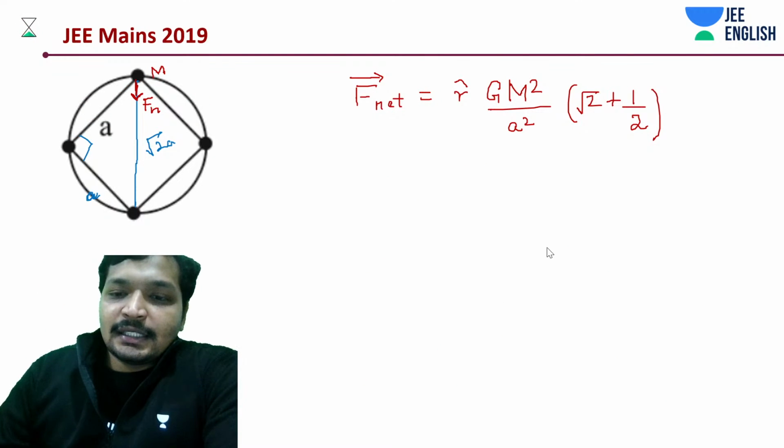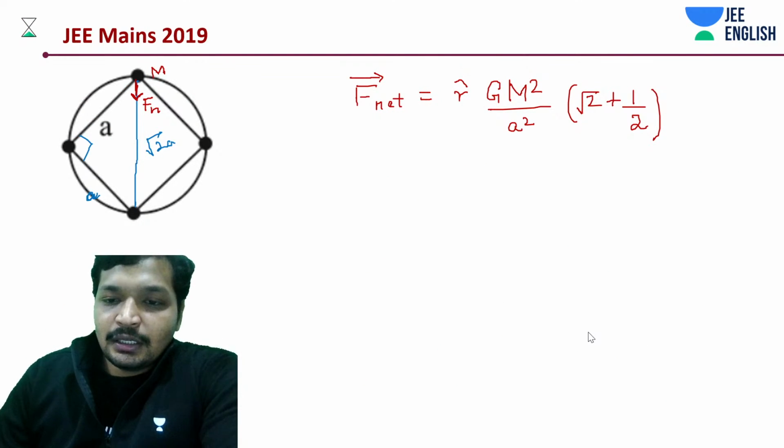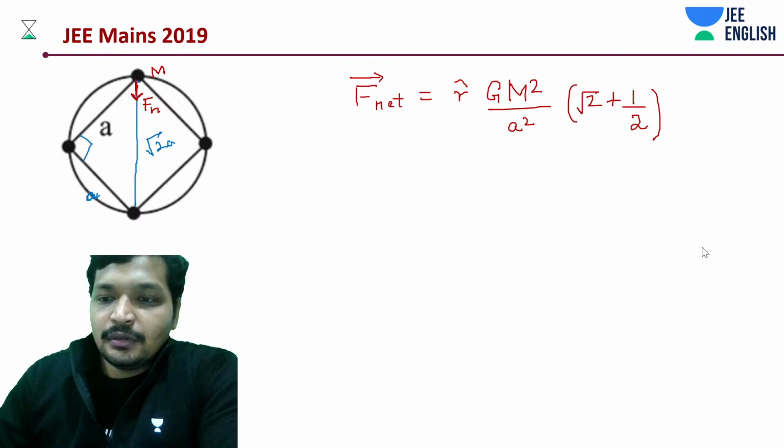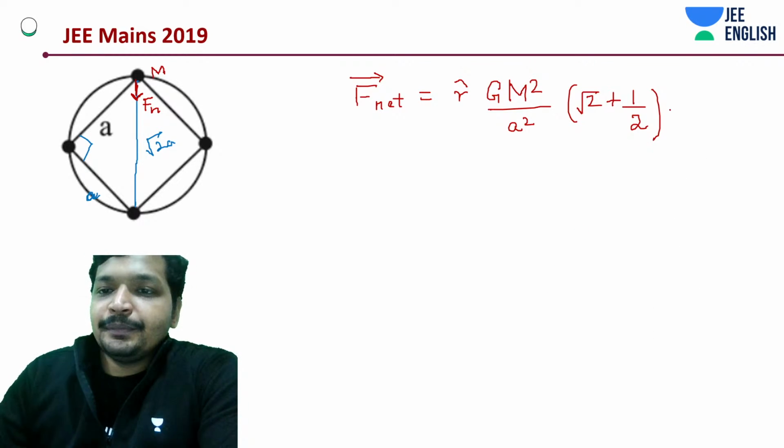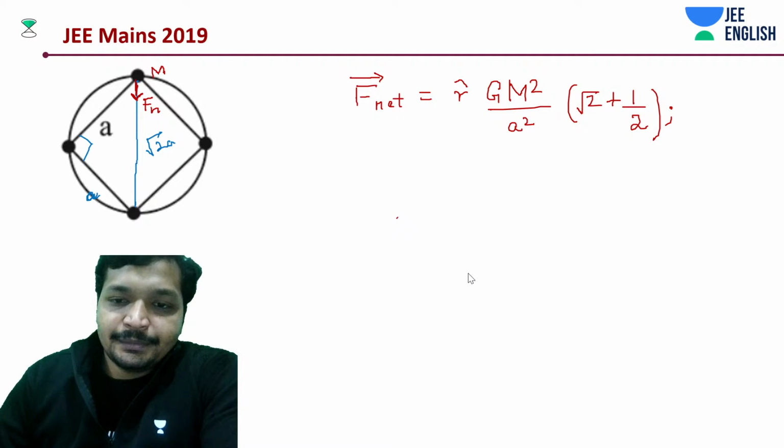Now comes the next thing. Next, a very important thing. Okay. Move on to the next.